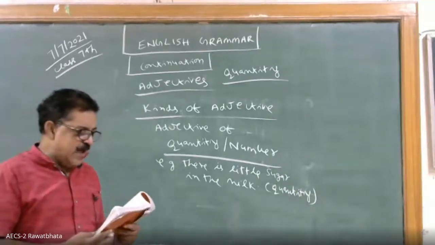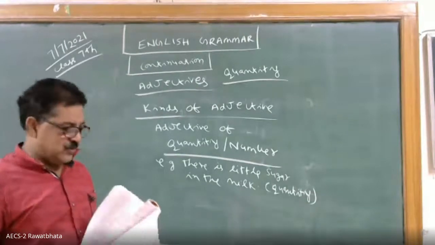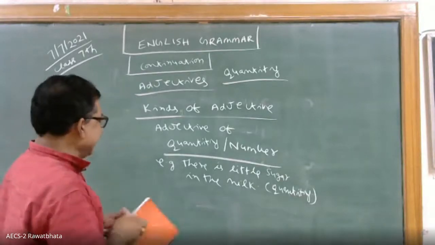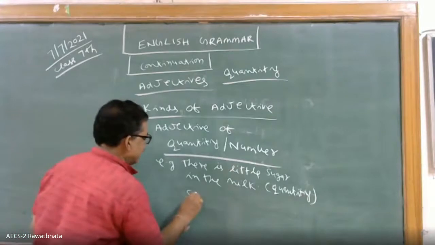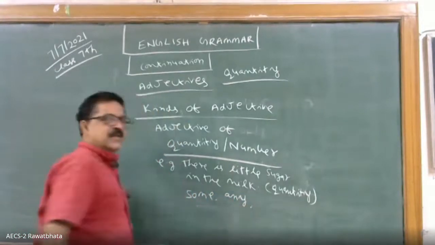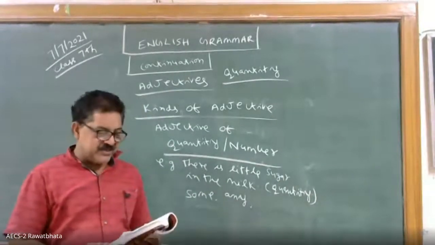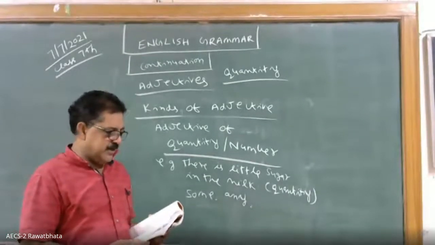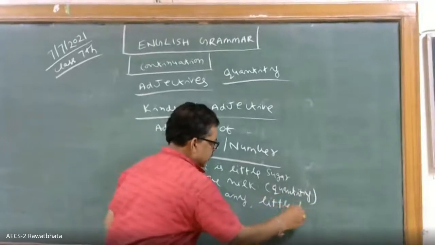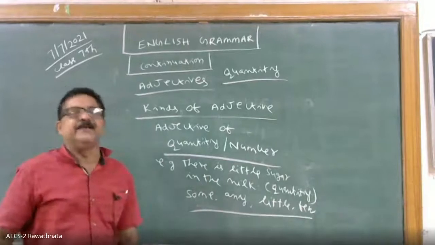I am telling the number. Suppose I say I add some. So the other words of quantity are some, any. I ate some upma in the morning. Some is a quantitative adjective. Okay, little, few, these are all adjectives of number and quantity.